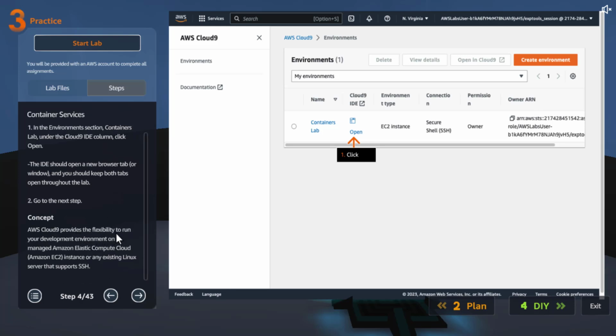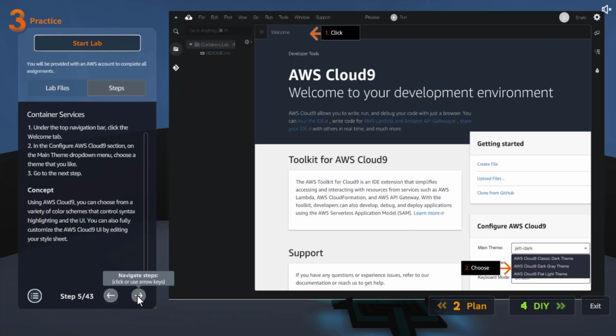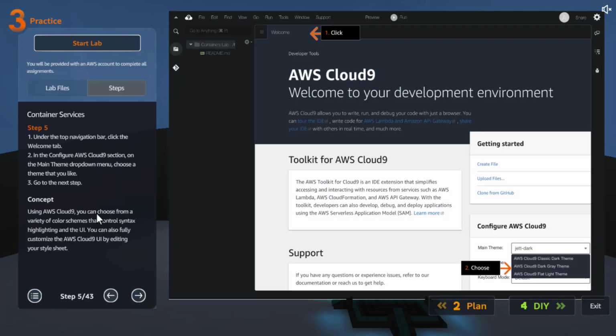AWS Cloud9 provides the flexibility to run your development environment on a managed Amazon EC2 instance or any existing Linux server that supports SSH. Using AWS Cloud9, you can choose from a variety of color schemes that control syntax highlighting and the UI. You can also fully customize the AWS Cloud9 UI by editing your style sheet.